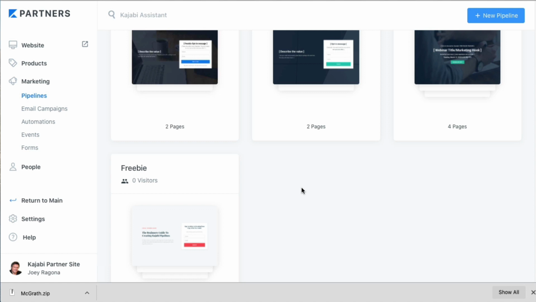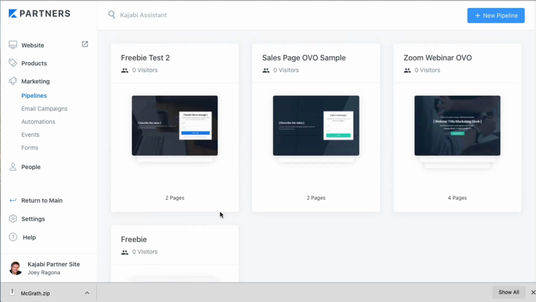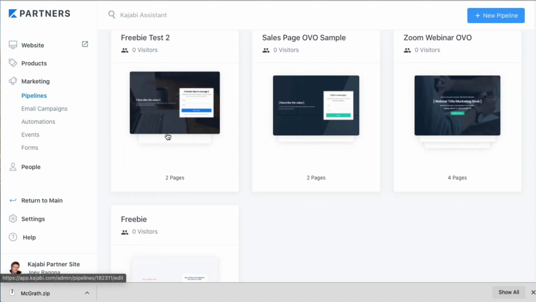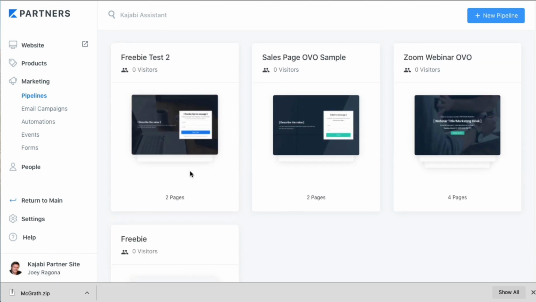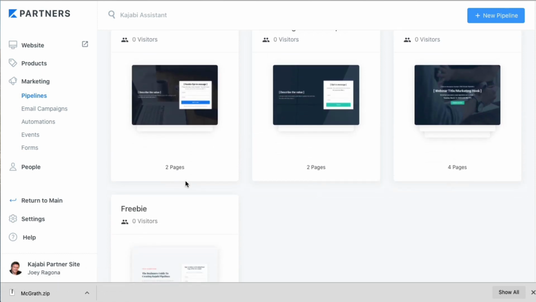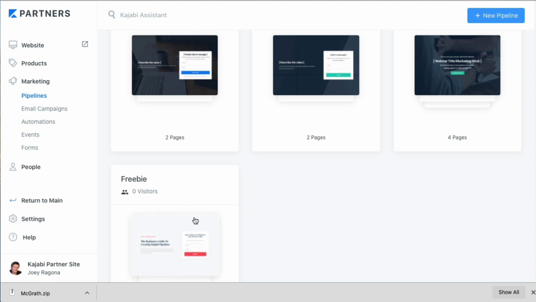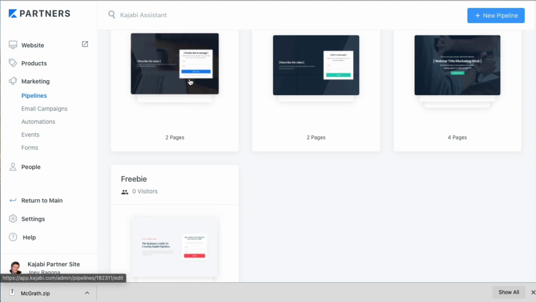I just wanted to verify this because if it's right, then we'll know. What I'm going to do here is I have two freebie pipelines, if you want to call them that. Again, this is my demo account, there's no data in here whatsoever, so that's why you see zeros all the way across the board. I'm going to try and opt into both of them, and both are set to go to my welcome sequence, which is just a simple test one.